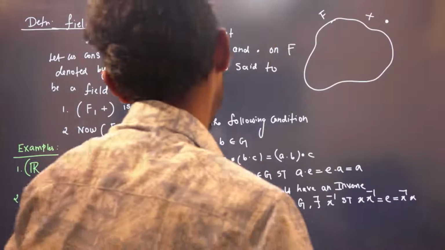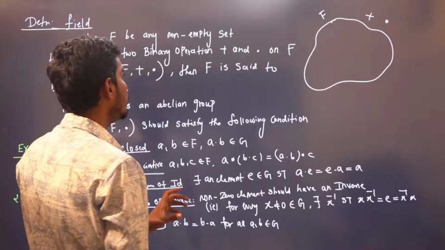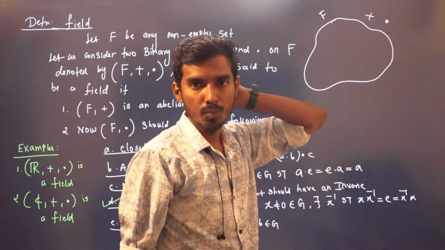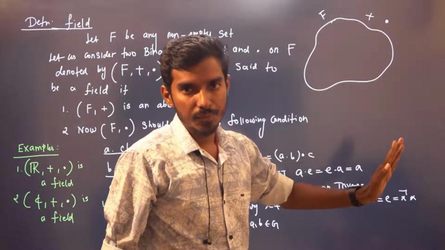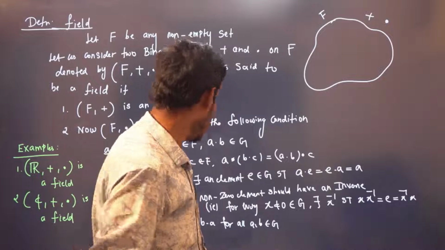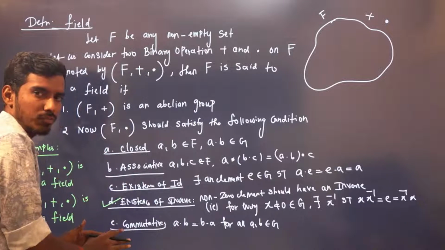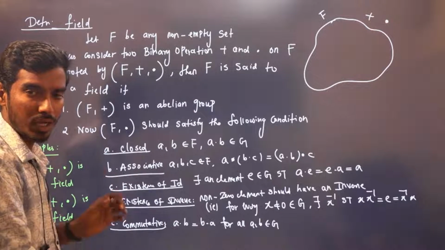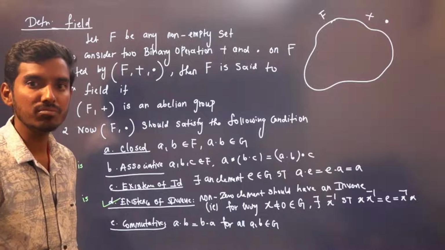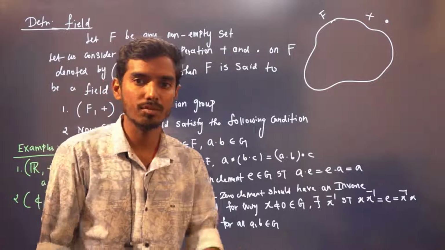Right? Yes. So field means you should have two binary operations. With respect to plus, it should be an abelian group. With respect to dot, it is the same as saying abelian group, with the only condition that the non-zero element should have an inverse. Except 0, every element should have an inverse with respect to multiplication.